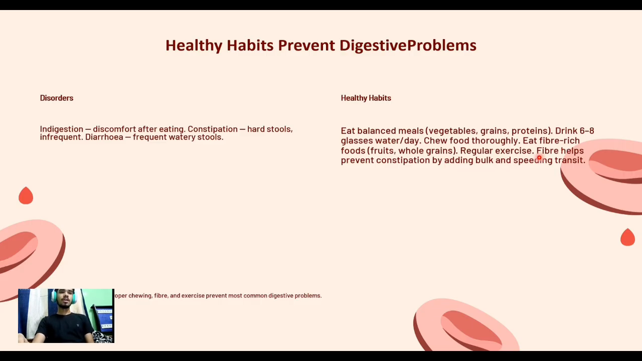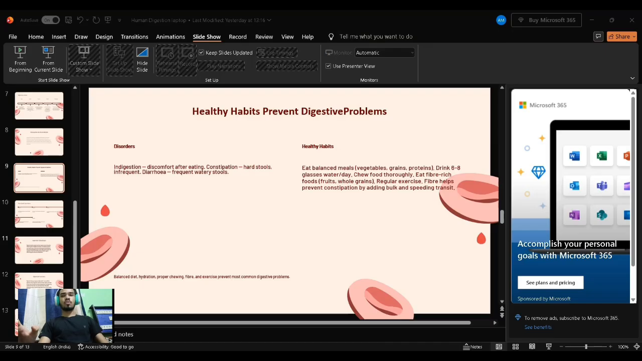Regular exercise, and fiber helps prevent constipation by adding bulk and speeding transit. For good digestion, fiber is essential in our balanced diet. So after that, we have some 5 questions from this topic, and it is the last slide because I have to make this video short, so we can't complete this topic today.